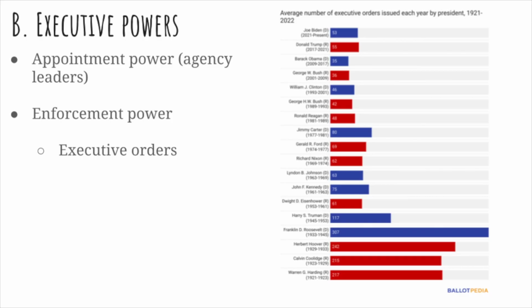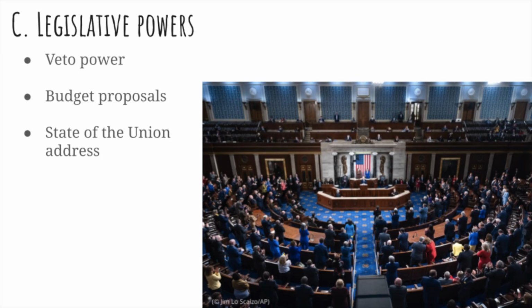Okay, let's put on hat number 2 for the president, the legislative powers hat. Now, the most important legislative power that the president has, and I didn't even put this on the slide, so make sure you write it down, is signing bills into law. So that's kind of a duh. But in addition to that, he also has the power of veto. The president can veto bills that pass through Congress.